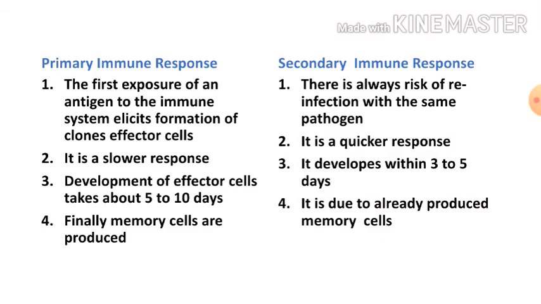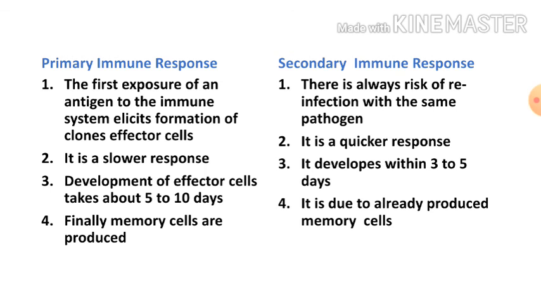A person may develop any disease or may not develop any disease. In secondary immune response, there is always a risk of reinfection with the same pathogen. It is a quicker response because memory cells are already produced within the immune system of that person, because that person has already been exposed to that type of antigen.